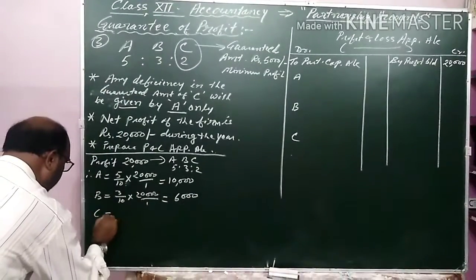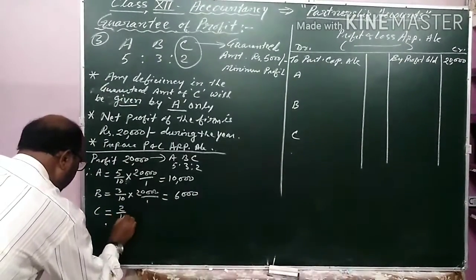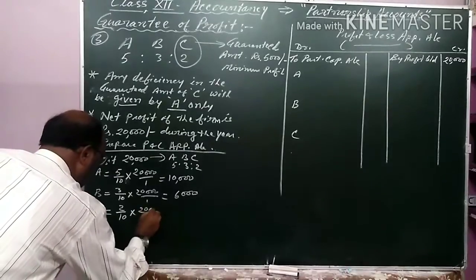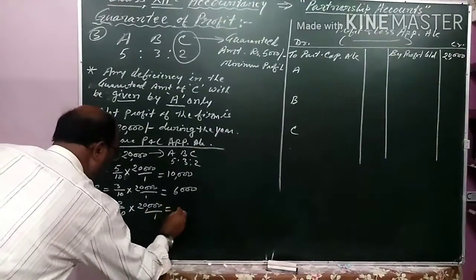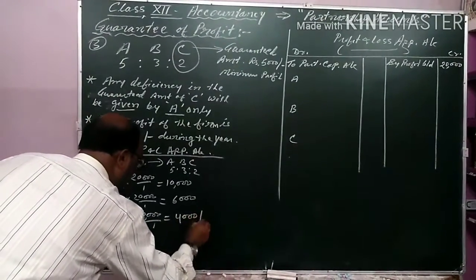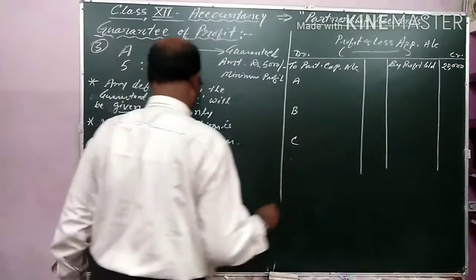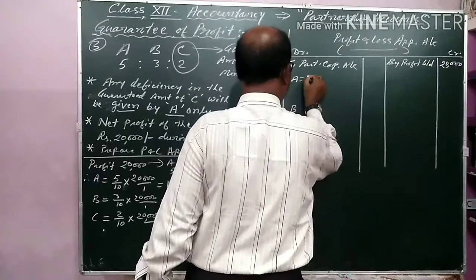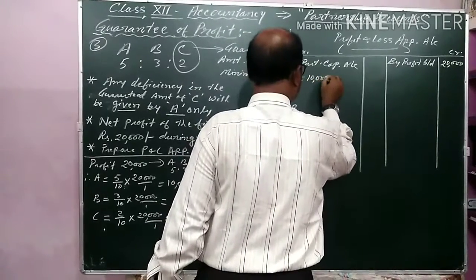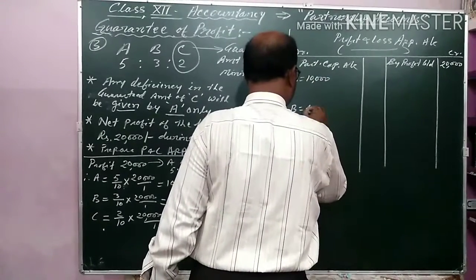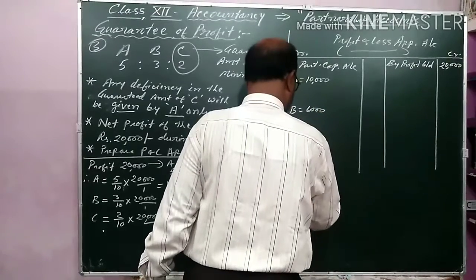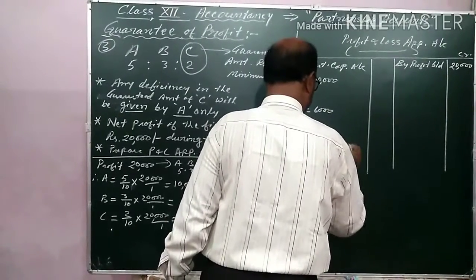And C will get 2/10 of 20,000. That is equal to rupees 4,000. See, I am showing the amount here. A is getting 10,000, B is getting 6,000, and C is getting 4,000.